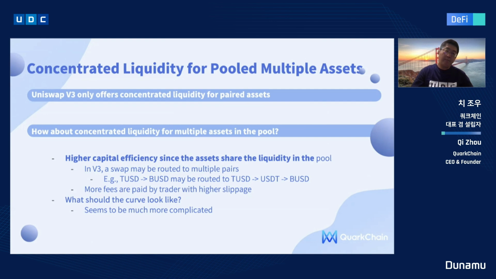For example, in V3, because of its paired-asset trading pools, a swap may be routed to multiple trading pairs in order to have better slippage. For example, trading TUSD to BUSD may be routed to TUSD to USDT, and then routed to BUSD.